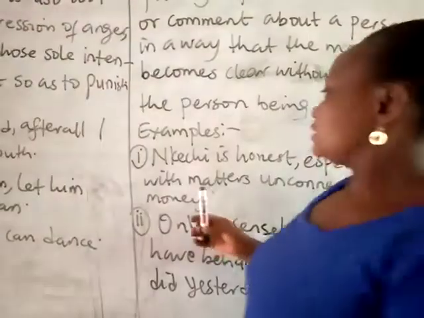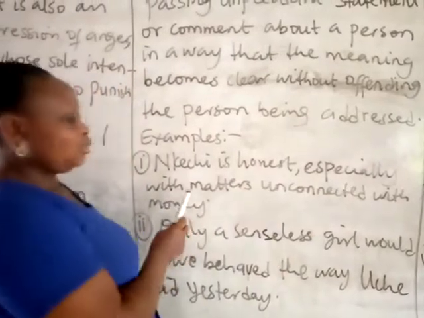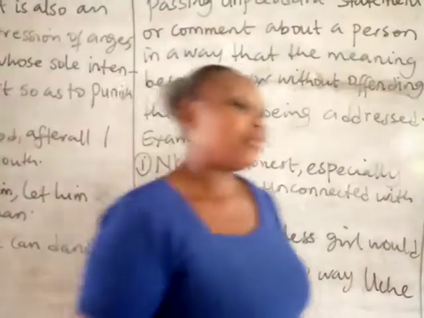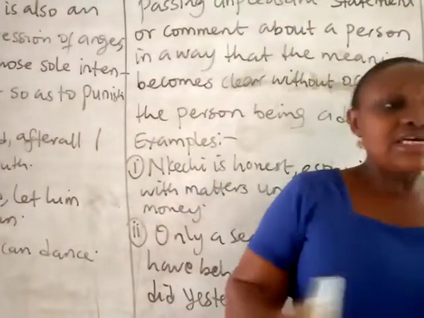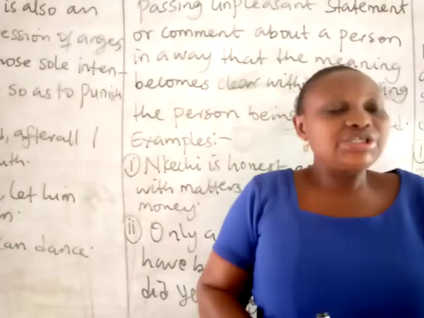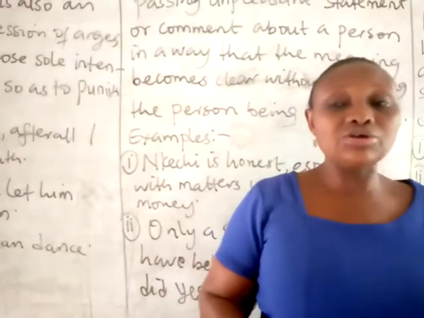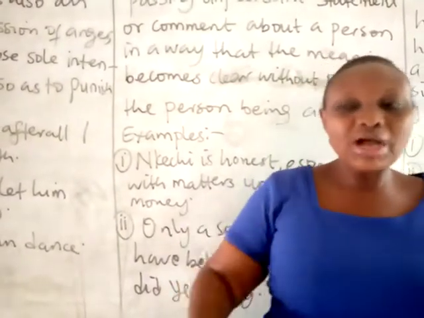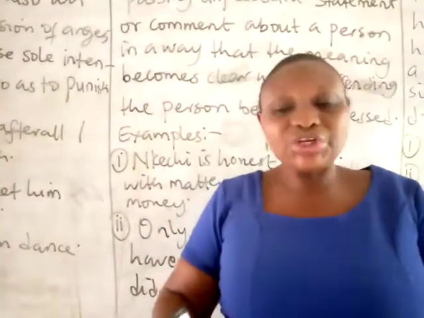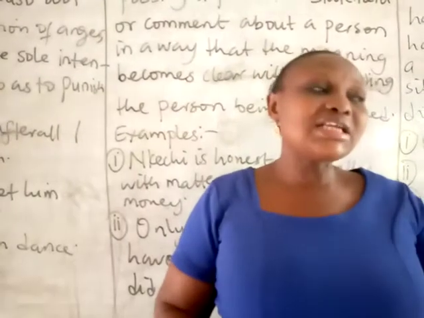The first one says, Nkechi is honest, especially with matters unconnected with money. In this example, it is as simple as saying that Nkechi cannot be trusted with money. Nkechi squanders money, or Nkechi takes whatever does not belong to her. So when you have something important like money, you need to hide it away from Nkechi. You never said that Nkechi steals money.